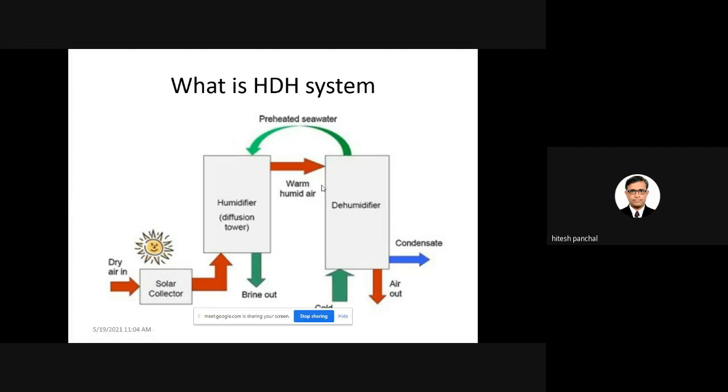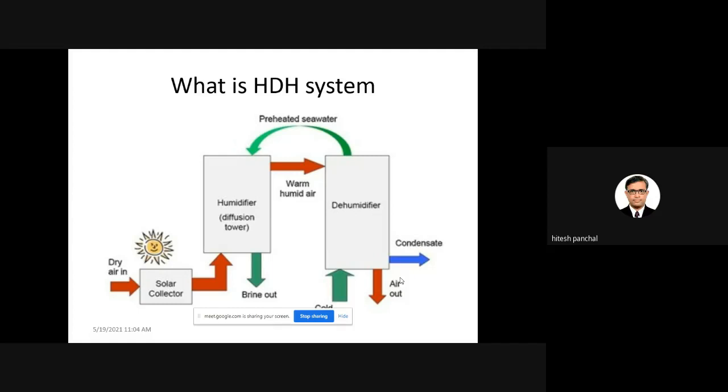So due to the heat transfer between cold water and warm, humid air, water is produced, that is called condensate, and whatever air is present goes to the atmosphere. The condensate is nothing but water. Generally, from the knowledge point of view, I can say that whatever water we obtain behind the air conditioning system is simply called condensate. So such a system is nothing but the HDH system, that is called the humidification and dehumidification system.